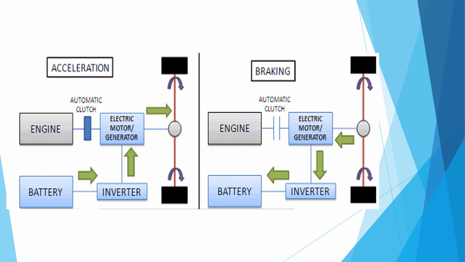Due to the friction generated in the wheel, heat is generated, and with the help of that, the electric motor, using the inverter, charges the battery. So this is the basics of this working principle. There, acceleration and recharging of the battery are occurring.